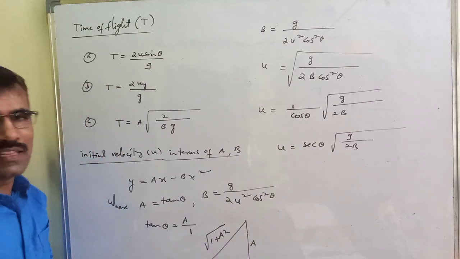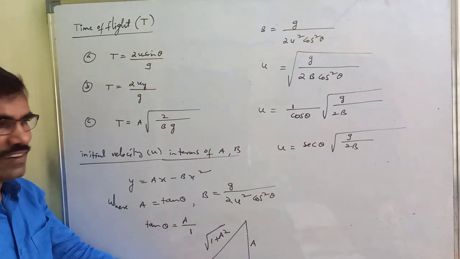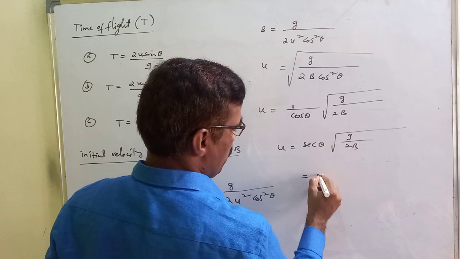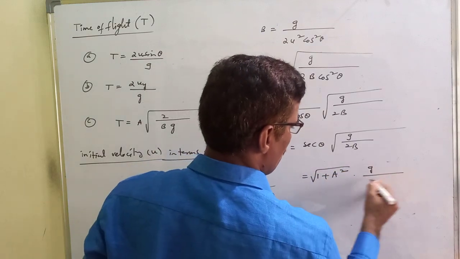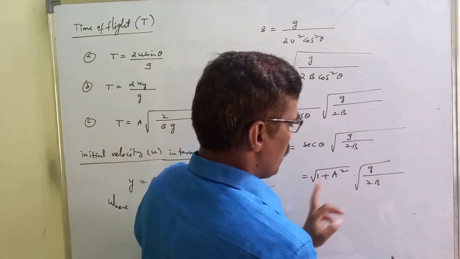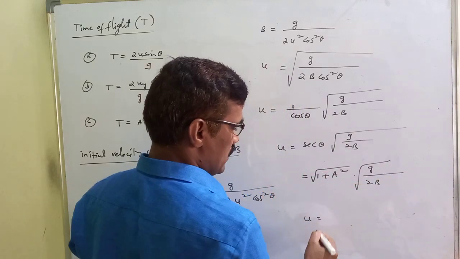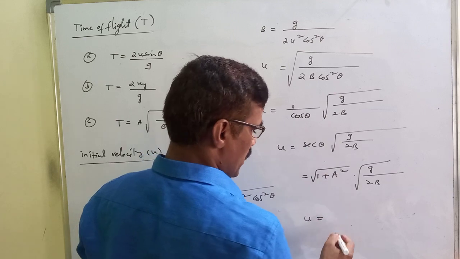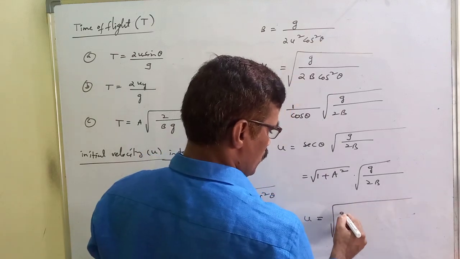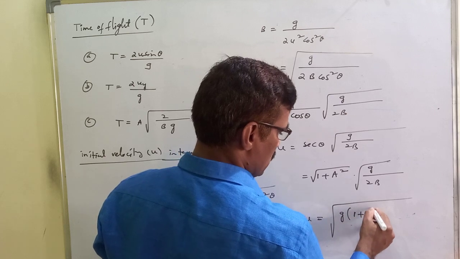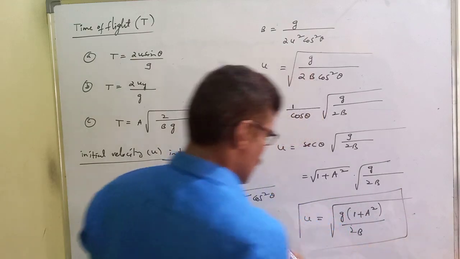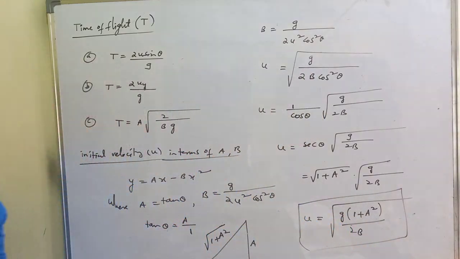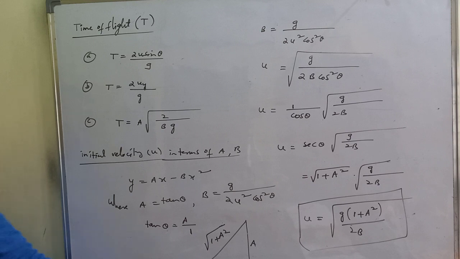Secant theta is hypotenuse by adjacent side, root of 1 plus a square. Both having the root, the initial velocity in terms of a and b is root over g into 1 plus a square by 2b. This is the initial velocity in terms of a, b and g. All of you write it. Okay, thank you.